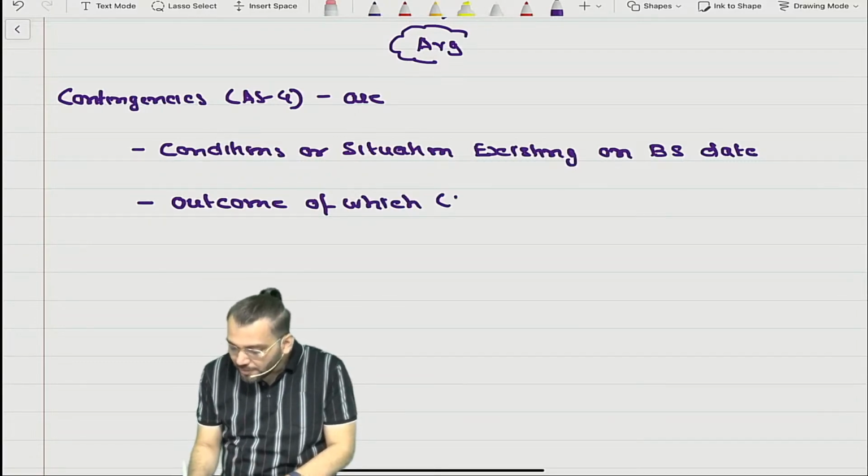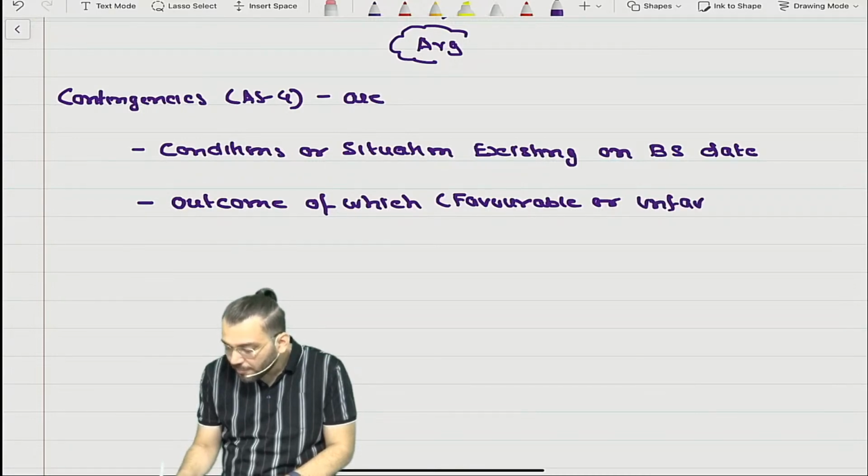This outcome can be either favorable or unfavorable to the entity.